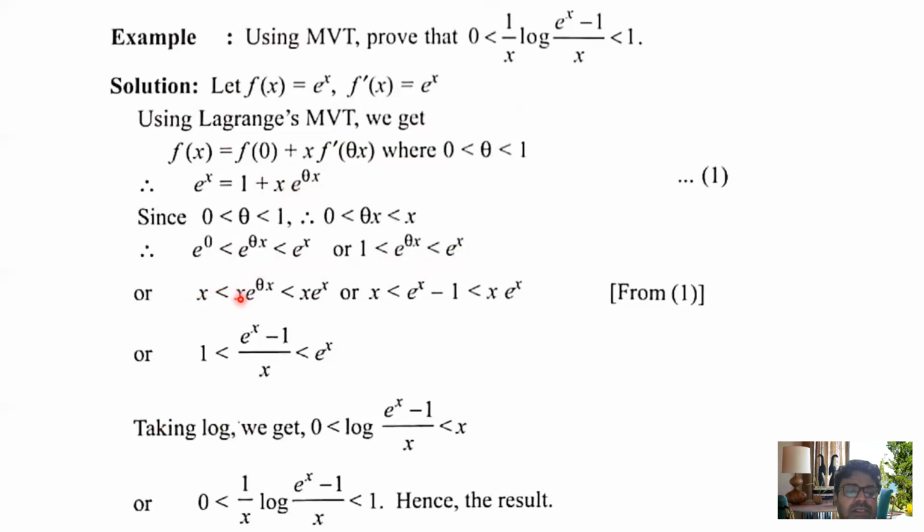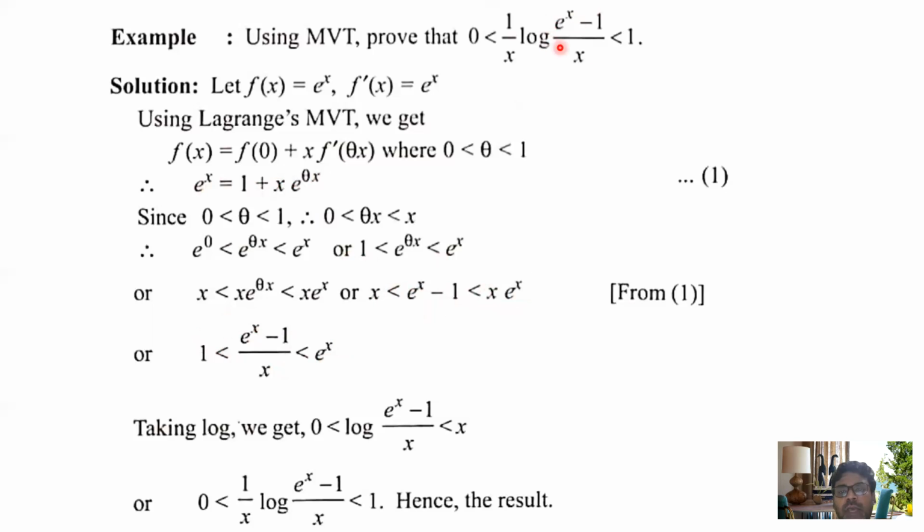x less than x e to the power theta x less than x e to the power x. So from it is clear that x e to the power x less than e to the power x minus 1 less than x e to the power x. Why? Because already you know e to the power theta x is equal to e to the power x minus 1. So from here it is clear, if I divide by x, we have 1 less than (e to the power x minus 1) by x less than e to the power x.